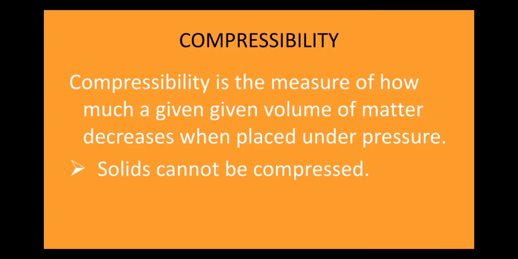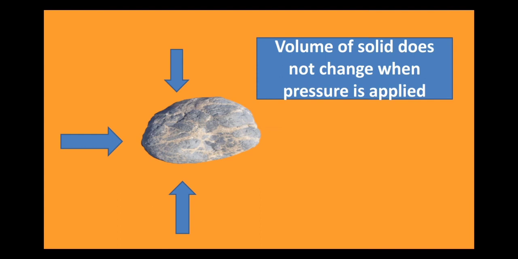The next property is compressibility. So, compressibility is the measure of how much a given volume of matter decreases when placed under pressure. Solids cannot be compressed. Let us understand with the help of an example. So, solids are incompressible. That means when we apply pressure from all the sides on the solid, its volume will remain the same. The volume remains unchanged.